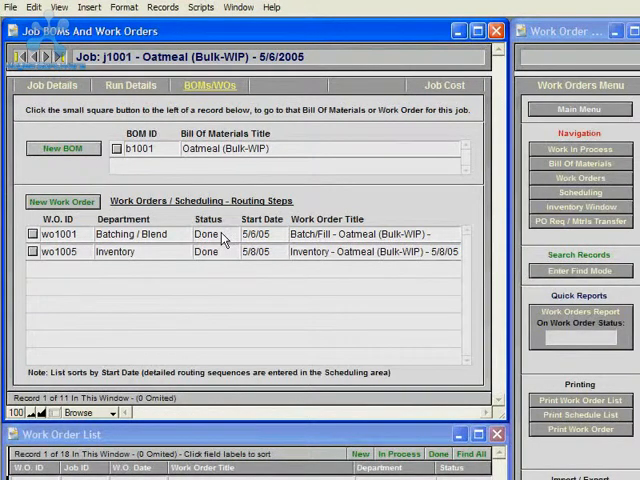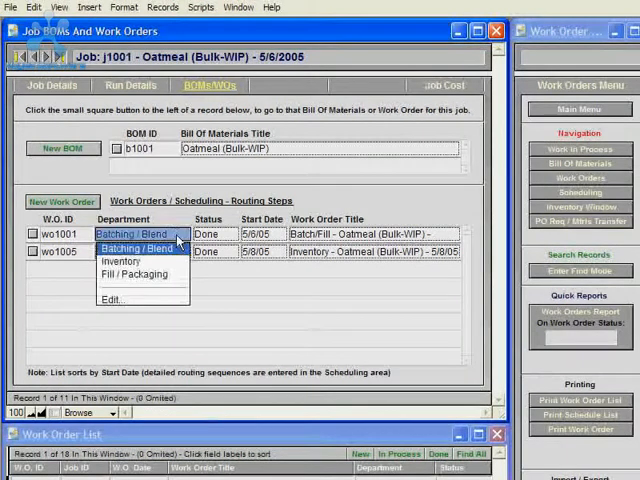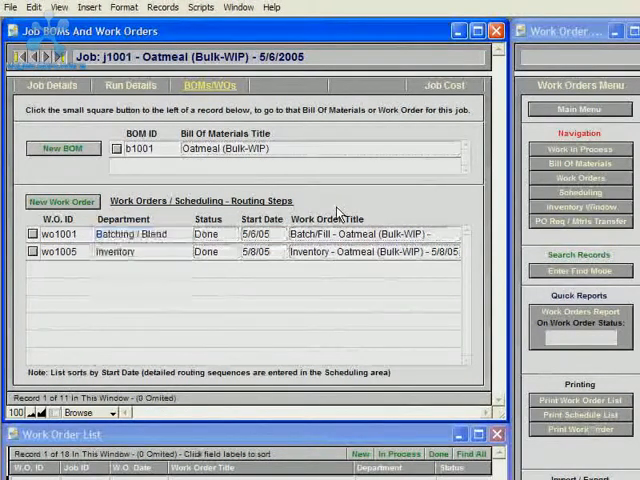Multiple work orders can be created for each department in your company, and each work order contains a list of sequences of work that needs to be done in that department to manufacture your products. And scheduling information can be entered into each sequence of work to create detailed scheduling